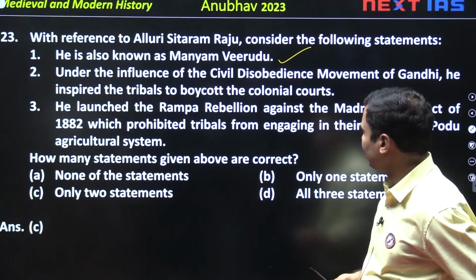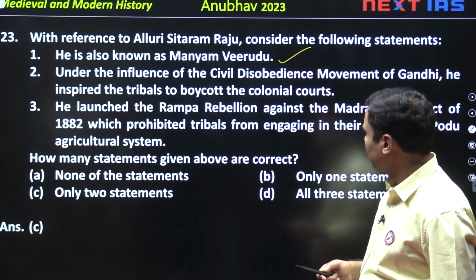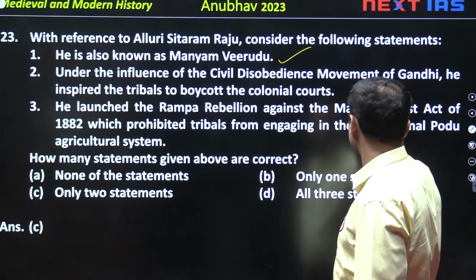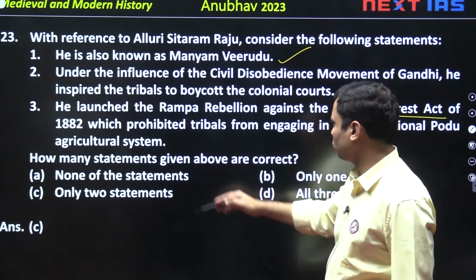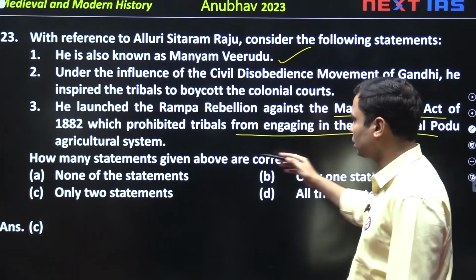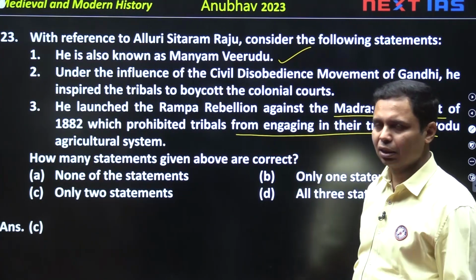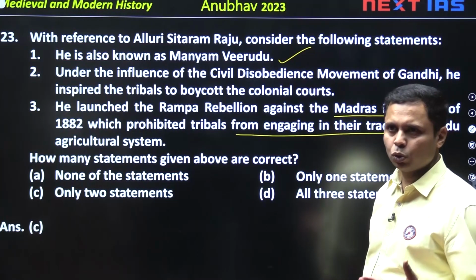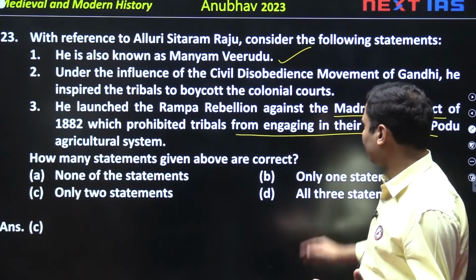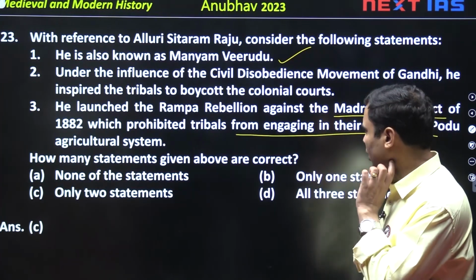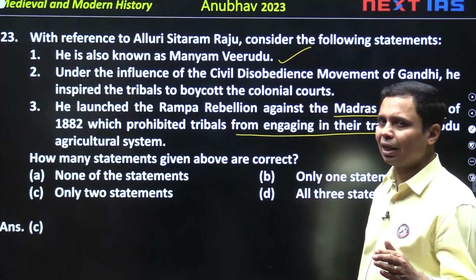He led a movement of the tribals against the Madras Forest Act of 1882, which prohibited tribals from engaging in their traditional Podu agriculture system. Podu agriculture means shifting agriculture. The tribals of Andhra used to do shifting agriculture, and the Madras Forest Act of 1882 put a ban on that kind of cultivation.